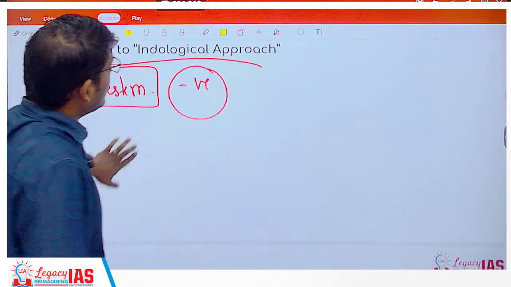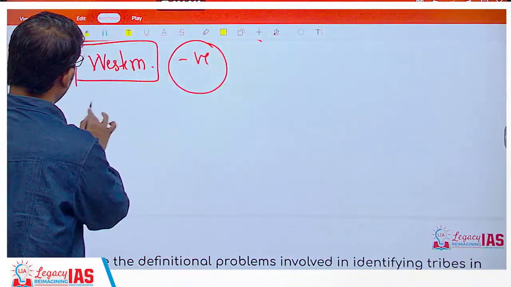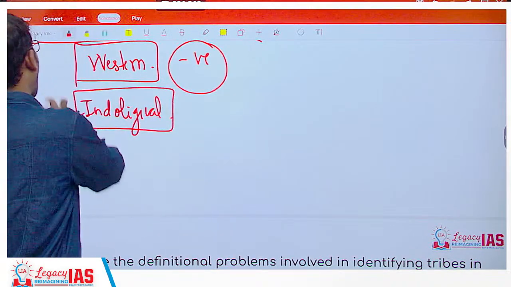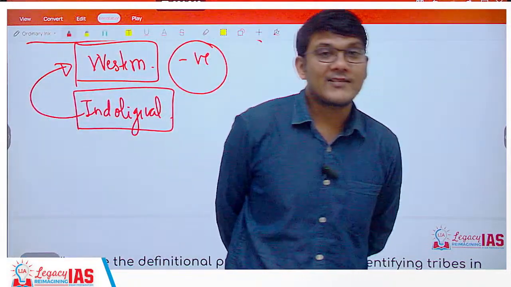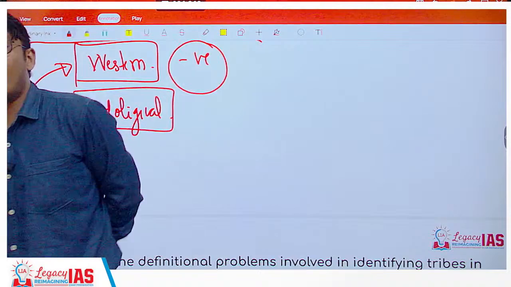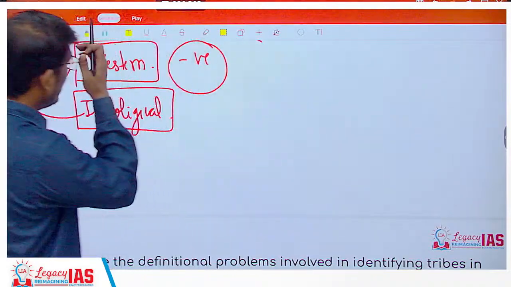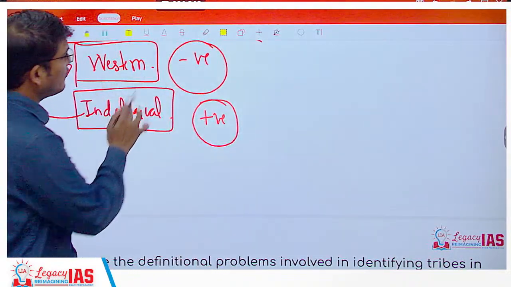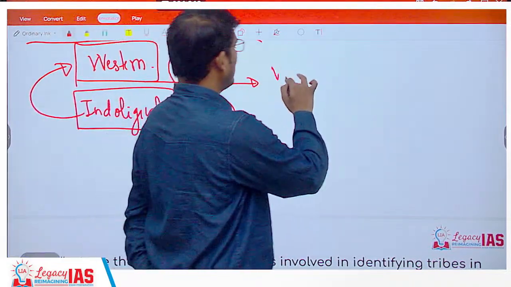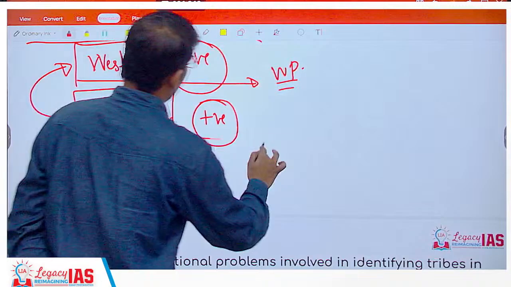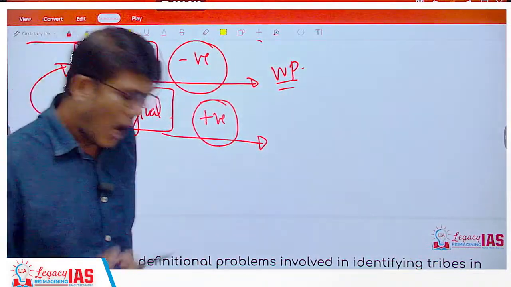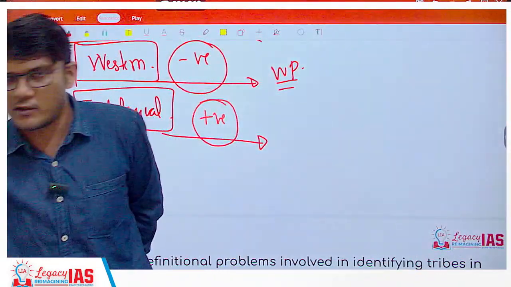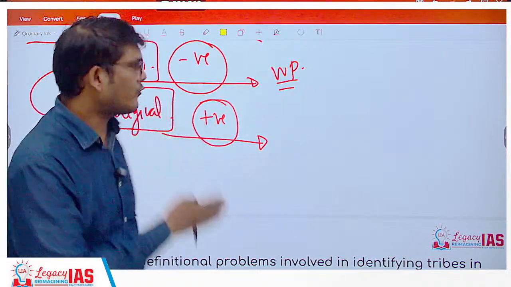Now, the Indological perspective, which is propounded by G.S. Ghurye, actually tries to answer these Western perspectives and say why it is like this in India, how it is good, and how we should actually study our Indian society. See, the major difference is Westerners are going to study with the help of Western philosophies. Indologists will say, yeah, you are studying Indian society, how can you study Indian society with respect to the textbooks, the thoughts, and everything that is of the Western society? No, you can't. You have to study from the Indian perspective.